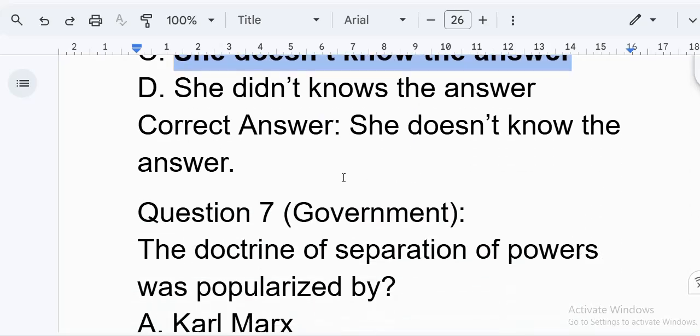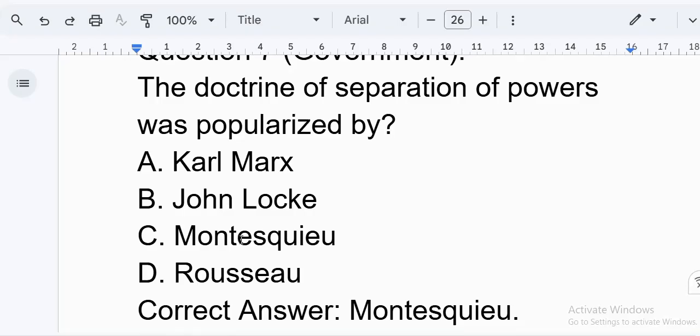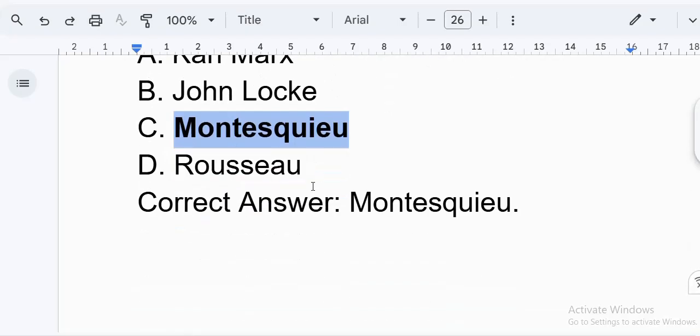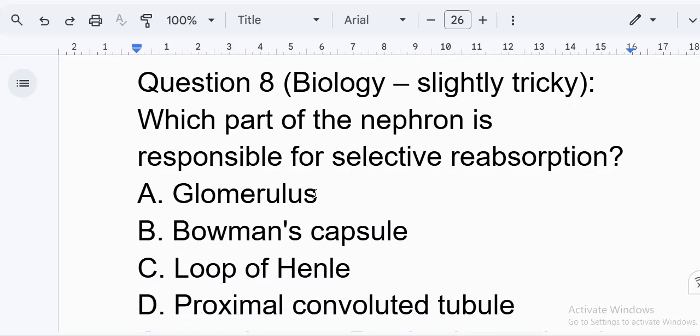Question 7. Government. The doctrine of separation of powers was popularized by A. Karl Marx, B. John Locke, C. Montesquieu, D. Rousseau. Correct answer, Montesquieu. Question 8. Biology, slightly tricky. Which part of the nephron is responsible for selective reabsorption?